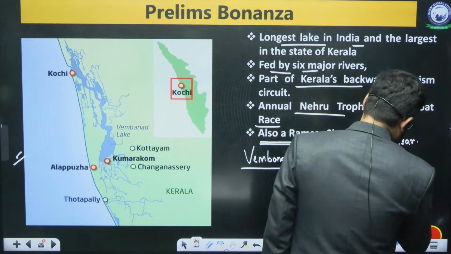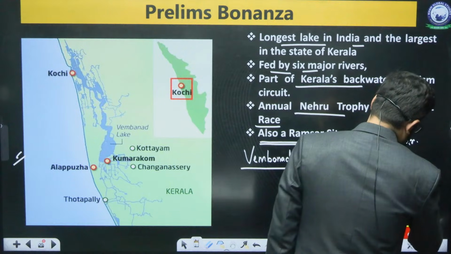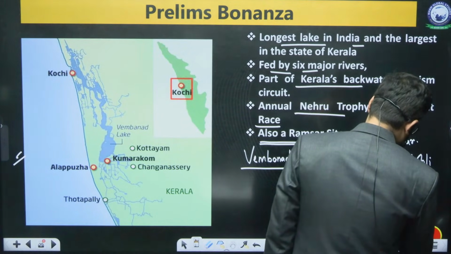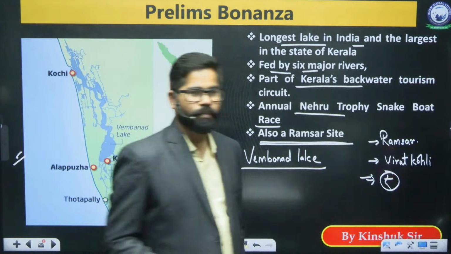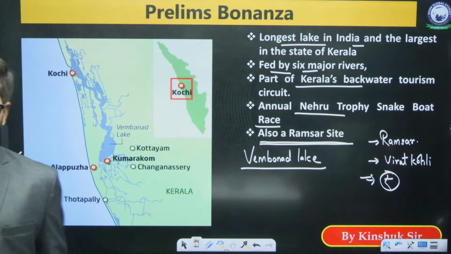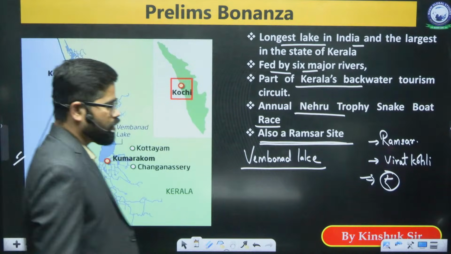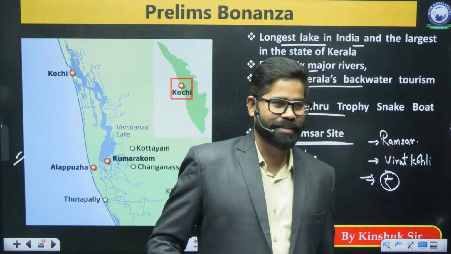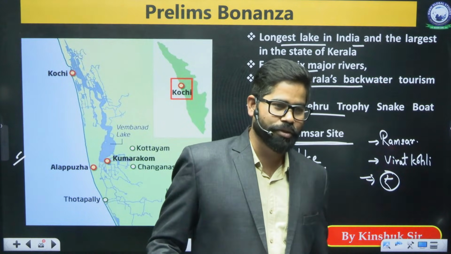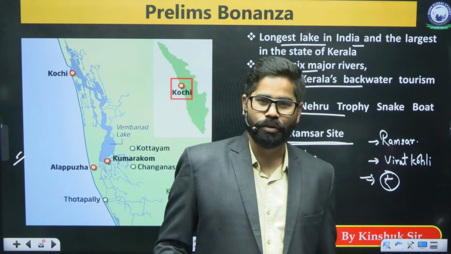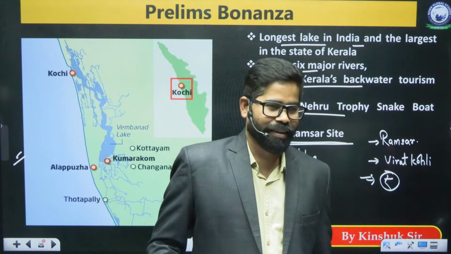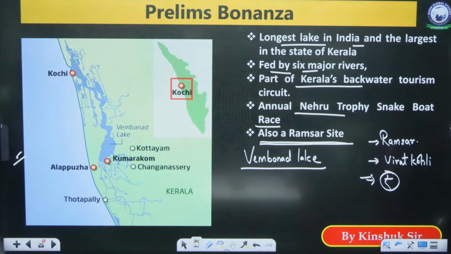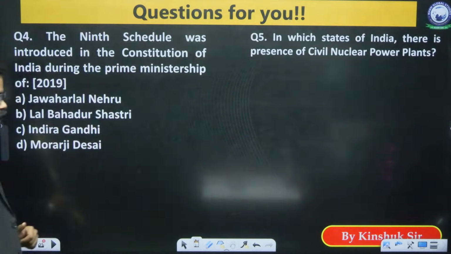Second is Virat Kohli. Of course, you can see that in these days he is getting many centuries. And the third thing you all know about. So that is one part. These 3 are the prelims related topics.